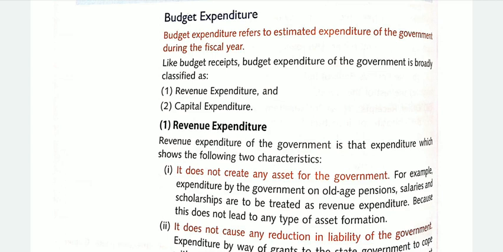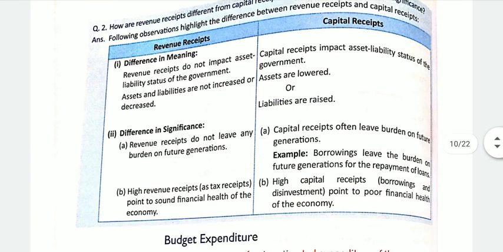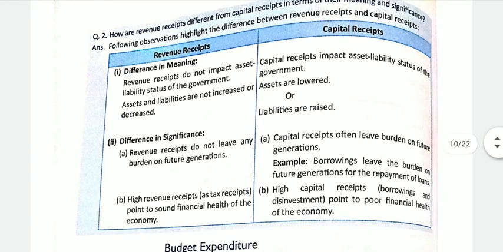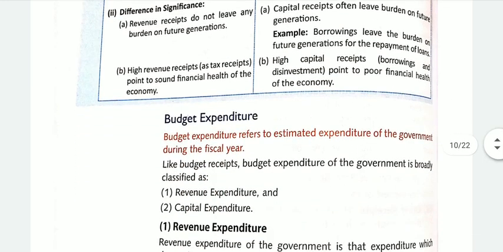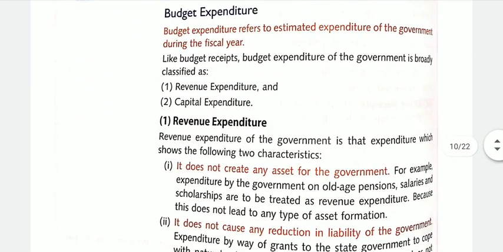So, here we are studying the chapter that is government budget and the economy. In the previous video, we studied till revenue receipts and capital receipts, as we have completed with the receipts known as budget receipts. Now, let's start with the budget expenditure. Next topic is budget expenditure.